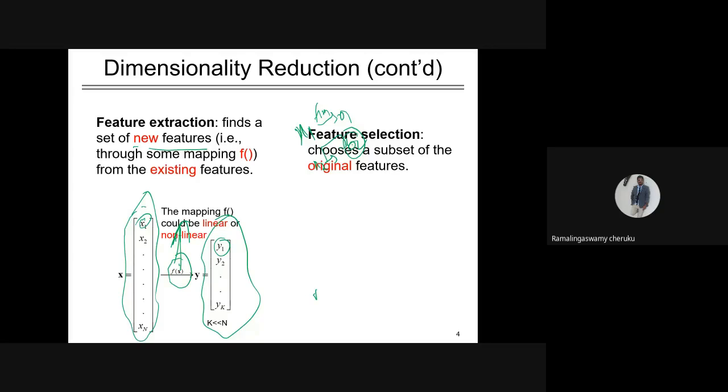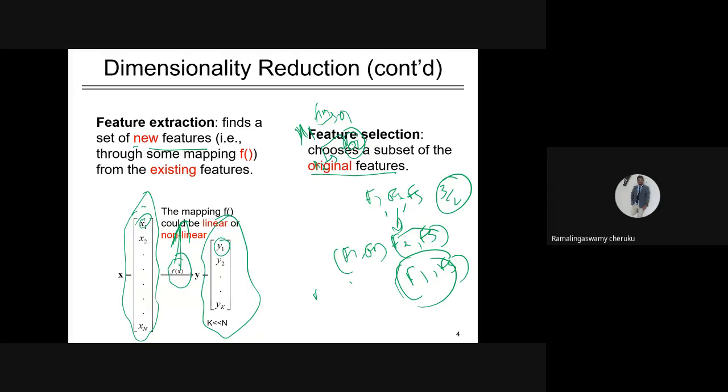Feature selection is choosing a subset of the original features. There are certain features f1, f2, f3, and I am interested in the best two features. It can be f1 or f2, or f2 comma f3, or f1 or f3; we don't know. Any one of these subsets could be it. Suppose there are three features. How many such subsets will there be? 3C2 subsets. Out of the 3C2 subsets, one subset will give the best performance. So what is the best possible subset of features you are interested in? That is the idea of feature dimensionality reduction. How to find it, we will see.